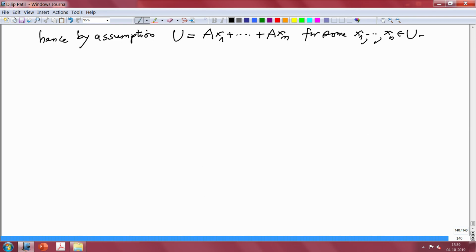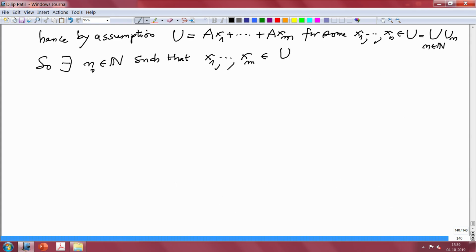And remember, U was the union of U_n, n belongs to N, and this is an ascending chain. So, there exists n naught in N, let me call it m here, such that all these x1 to xm already belong to U_n naught.